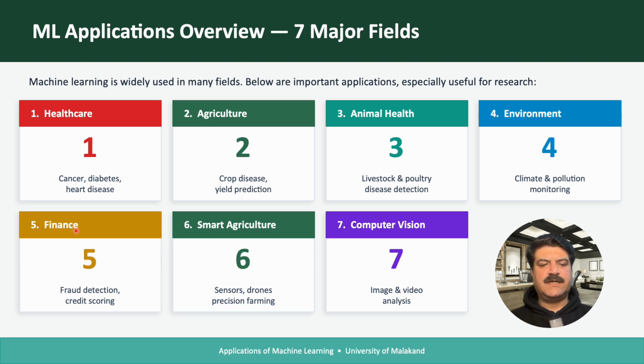Also in finance, we can use it for fraud detection and credit scoring. In smart agriculture, we can use it for sensors, drones, and precision farming. And in computer vision, we can use it for image and video analysis. For example, in a particular video, we are going to detect some sort of patterns.